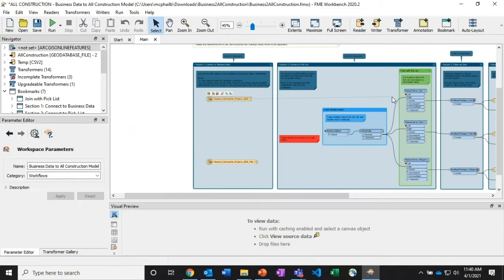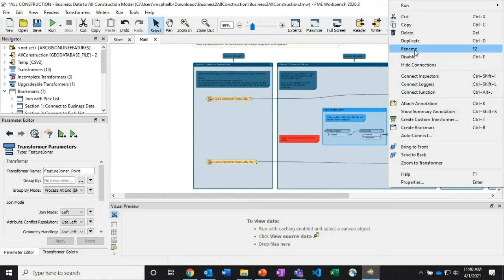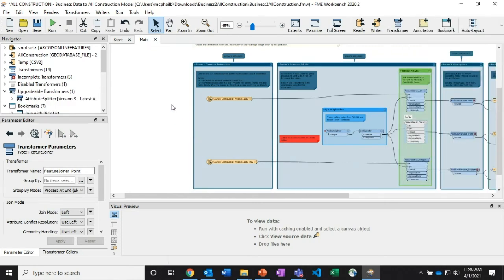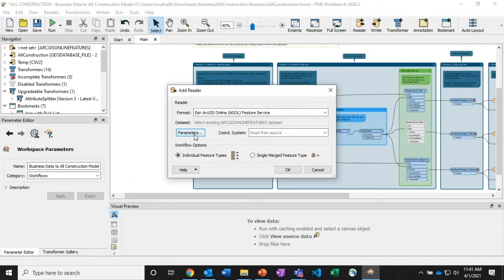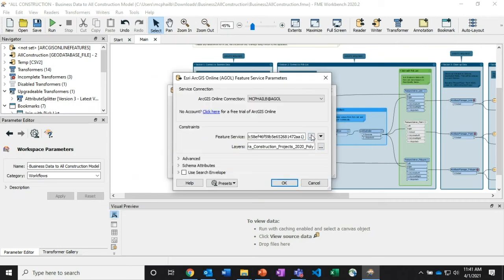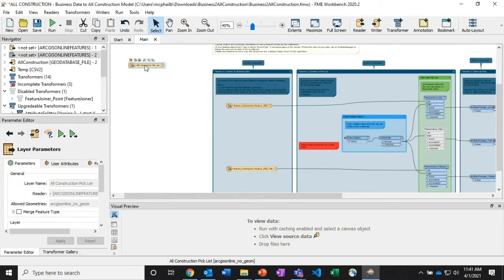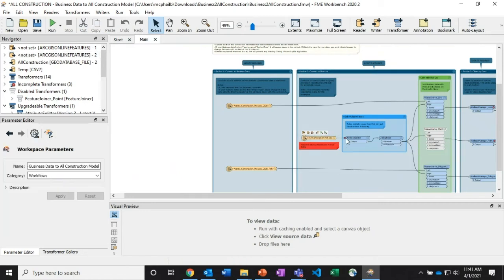So all that really needs to happen is I'm going to connect up Corey's data to the feature joiner for lines, as well as the feature joiner for the polygons. And because he doesn't have any point data, I'm just going to disable this. There's no point in running it if it's not going to do anything. The next reader I'm going to add is the pick list, or that table, that domain that gets edited by all the different users within All Construction. And I'm just going to connect it right up to the attribute splitter, as you see right here. And right there, that's all that needs to happen in order to implement data through this templated workbench.